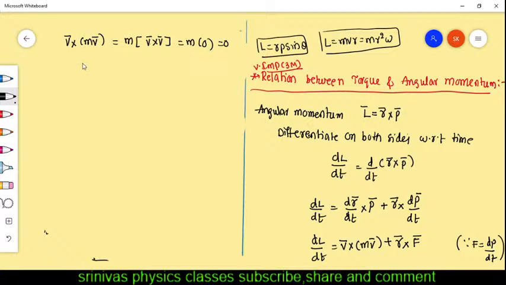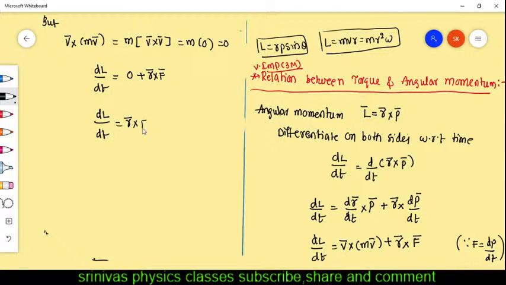What are you getting here? In the next step we write dL by dt is equal to, on the right side, 0 plus r bar cross F bar. Then dL by dt we got as r bar cross F bar.